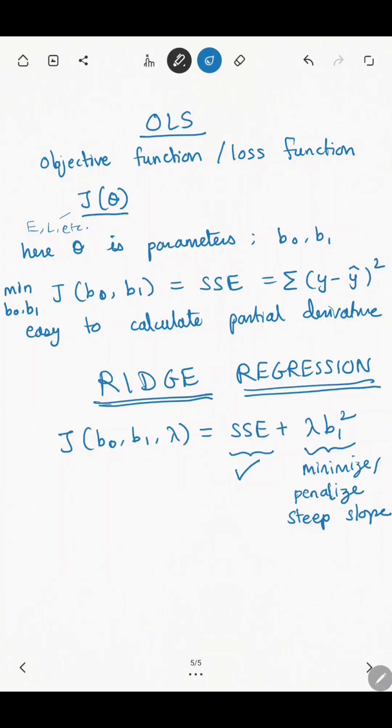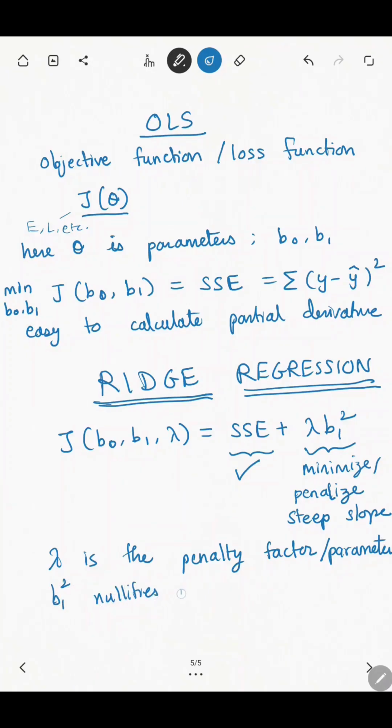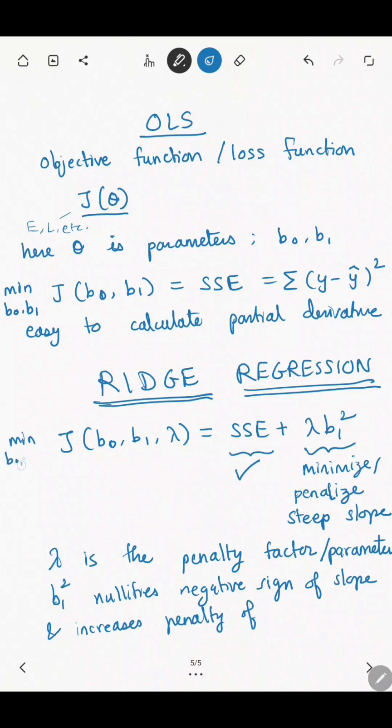So squaring B1, of course, helps to nullify the negative sign in case the slope is negative, but apart from that, it also amplifies the penalty. So lambda is the penalty factor or parameter, and B1 squared nullifies negative slope, but more importantly, it also increases the penalty of having a steep slope.